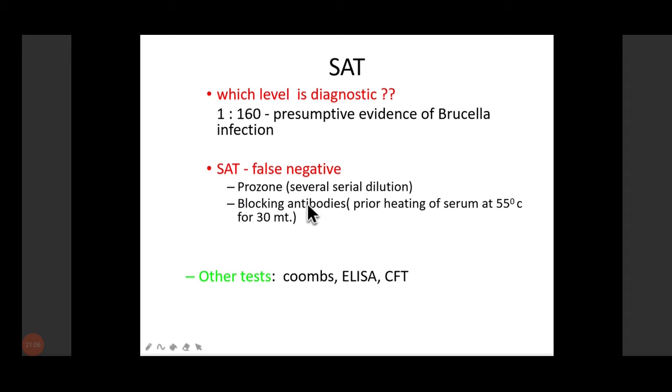Along with this, it also has blocking antibodies. These blocking antibodies can also lead to a false negative because they prevent the agglutination. In order to remove this, we need to heat the serum at 55 degrees centigrade for 30 minutes. This will remove our blocking antibodies, and the test will not give a false negative result.